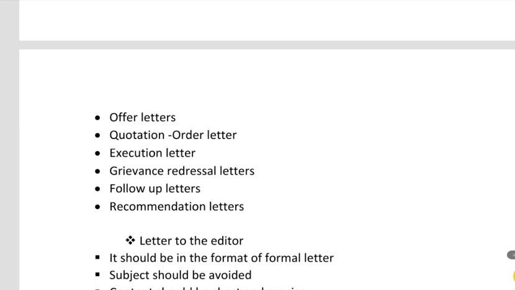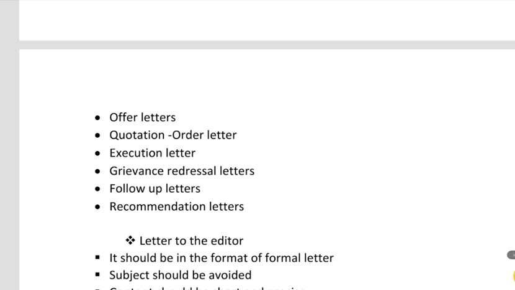Then the execution letter. Execution letter means after receiving the order, the company will send a letter to the customer saying that we got your order, and your order will be delivered shortly, or giving the date of delivery. The date of delivery, the package details, and if it is coming by parcel service, all the details about the parcel service will be there. That is what we need to include in the execution letter's content.